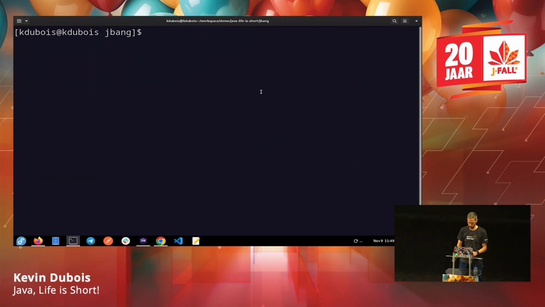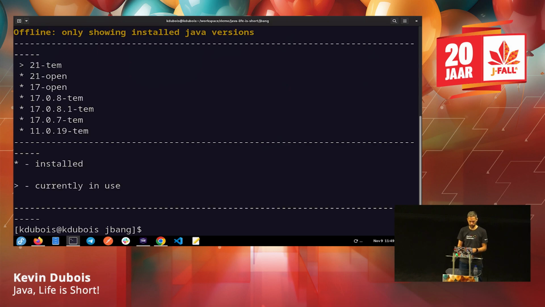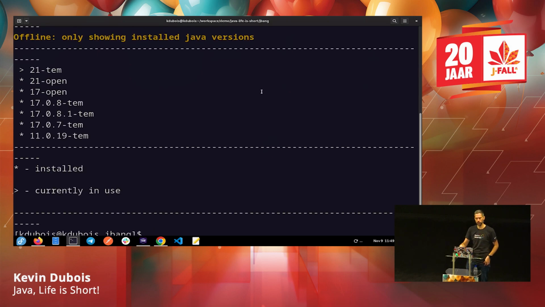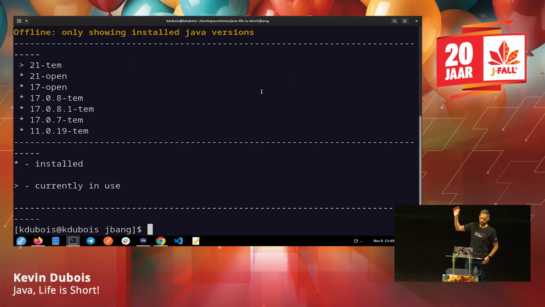So let's see if we can demo that without the internet. So sdk, again a simple CLI script. So sdk list java, and then it says you're offline. So it's only going to show you the versions that you already have. I happen to have different Java versions on my local machine. So we have 21 and some 17 and some 11.